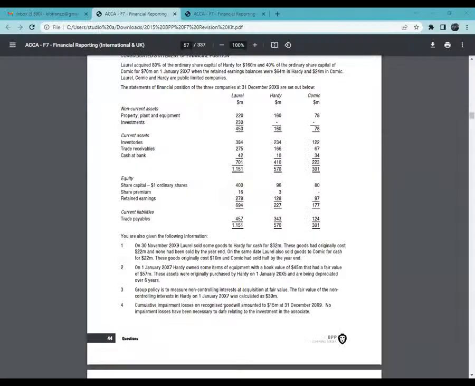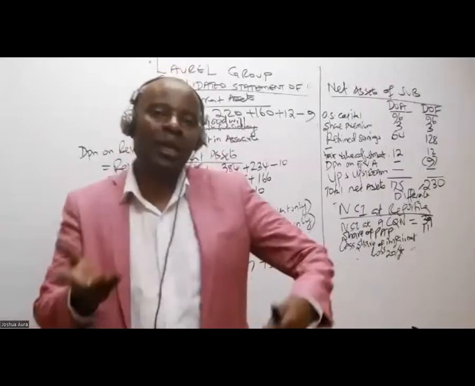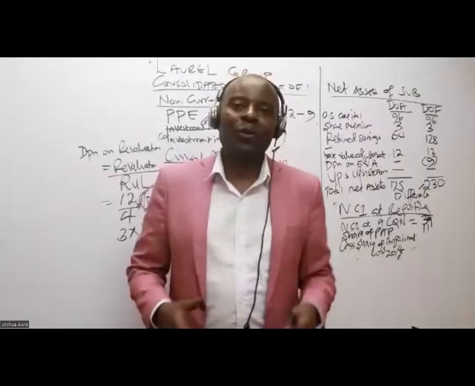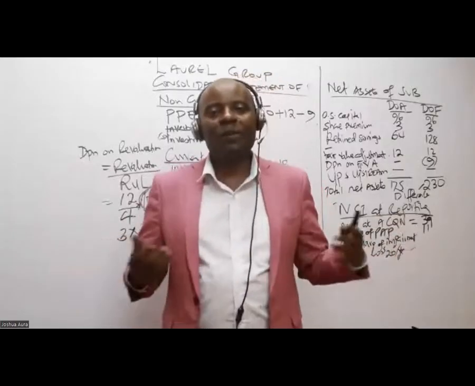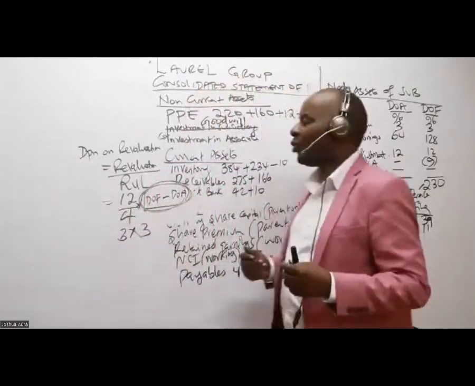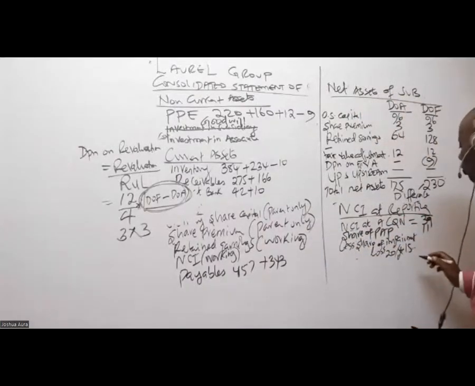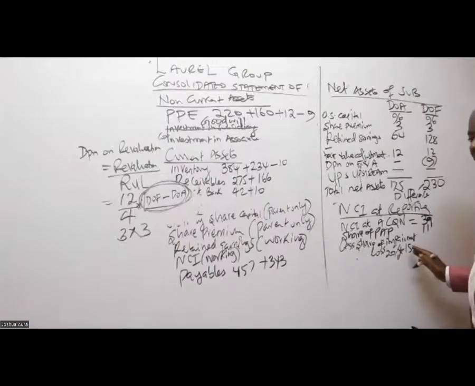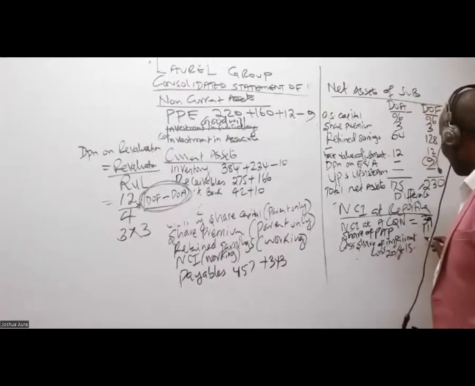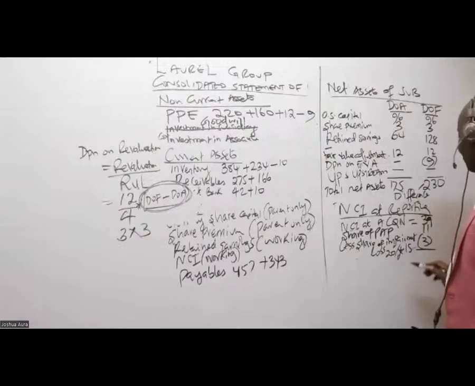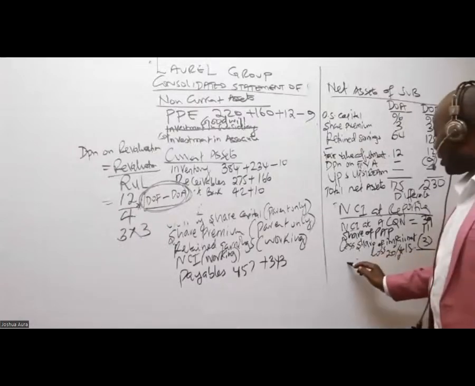We are told here, cumulative impairment losses on recognized goodwill amounted to 15. So out of this 15, NCI must also suffer. It's a partnership. When we make losses, we share with them. When we make profits, we share with them. So now we have made losses in goodwill, which was impaired, 15. We have to share this loss with them. So what is 20% of 15? Somebody is telling me it is 3. So then what is NCI at reporting?